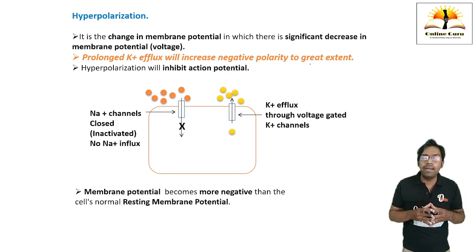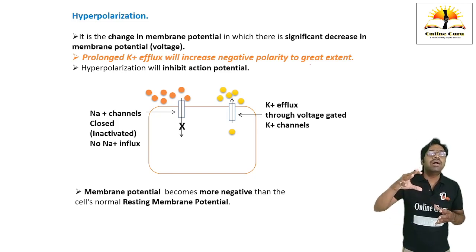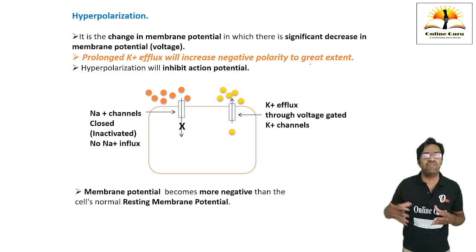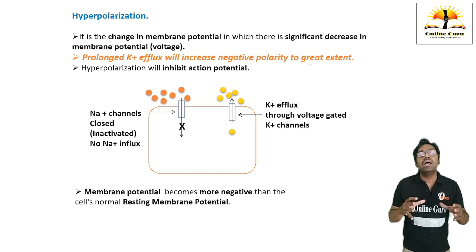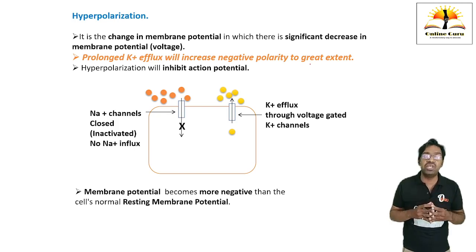What will happen when the efflux of potassium still continues for a prolonged period of time? The cell has already reached its resting membrane potential, which in cardiac cells is about minus 90 millivolts.